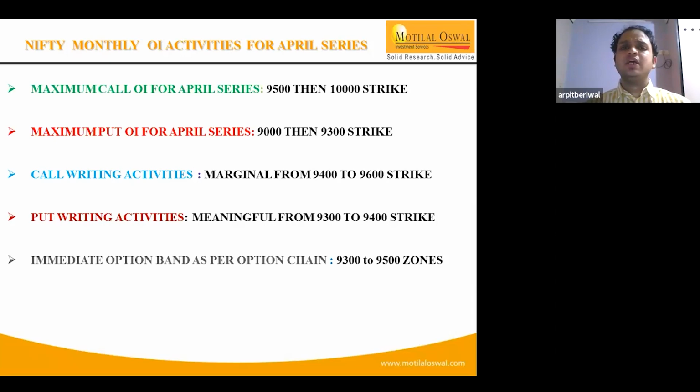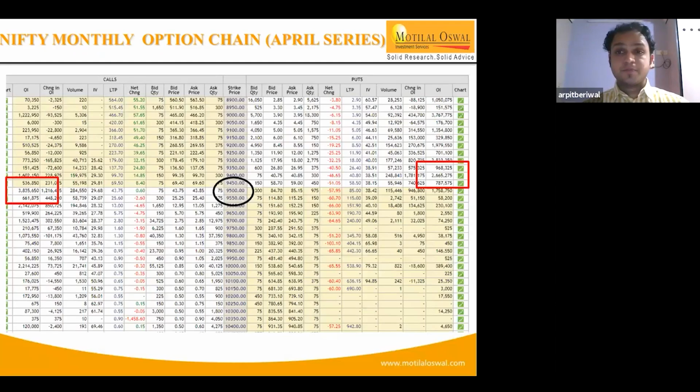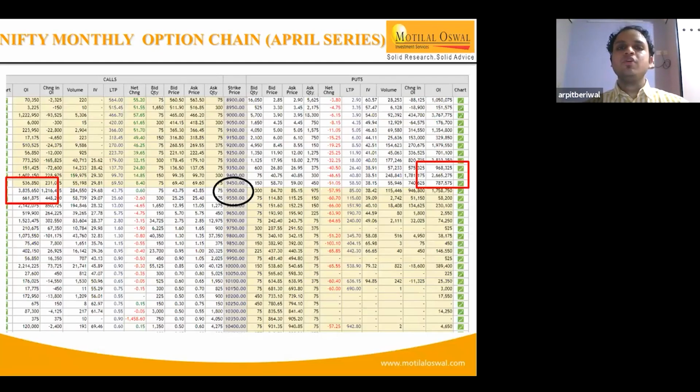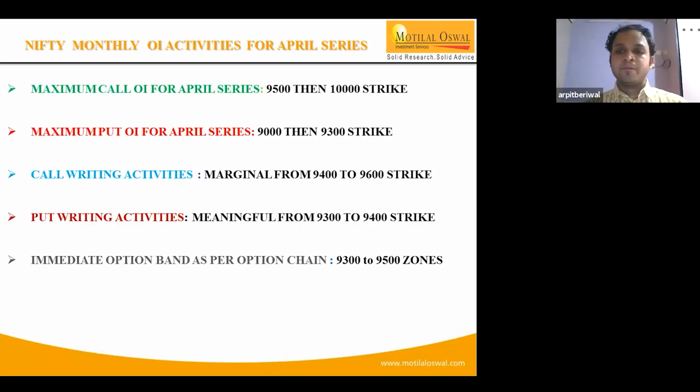First, what we need to look at in an option chain: where is the maximum call concentration, where is the maximum put concentration, where the call writing activity is happening, and where the put writing activity is happening. That helps to depict a broader range as per the option writing. For the Nifty current series option chain, the maximum call OI is at 9,500, as you can see in the red box, followed by the 10,000 strike.